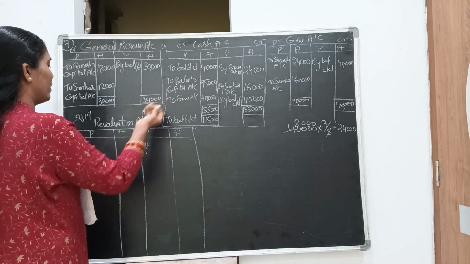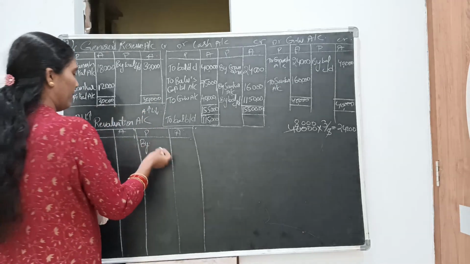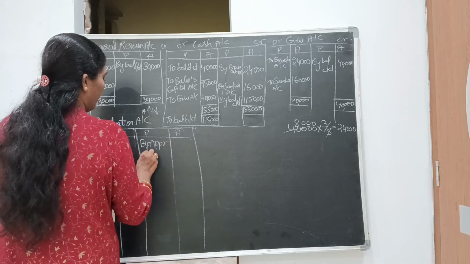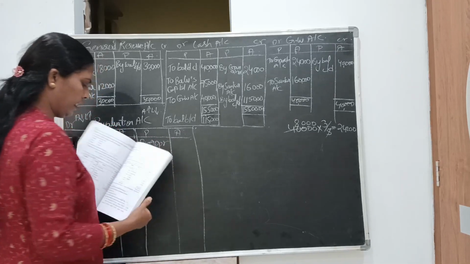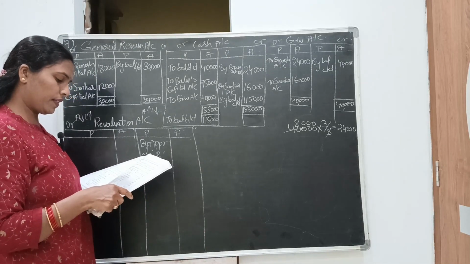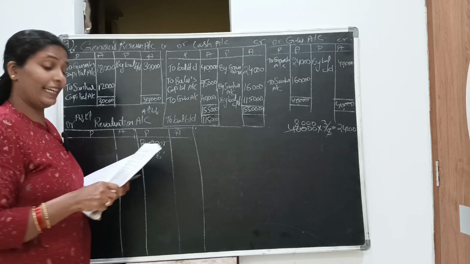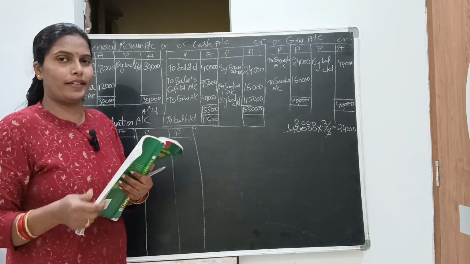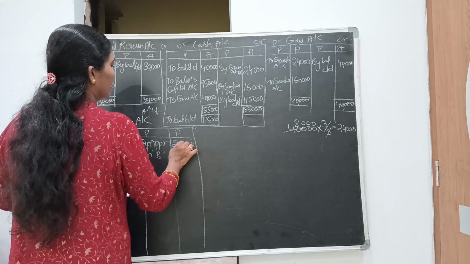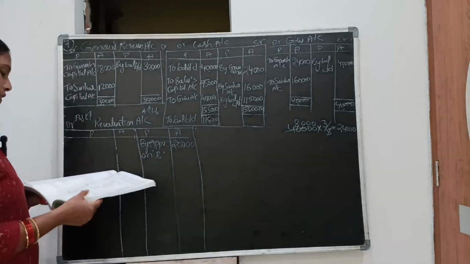So all appreciations this side, depreciations debit side. So appreciation on building only. 1 lakh, 20% appreciation means 20% increase. 1 lakh into 20%, 20,000 is the appreciation amount.